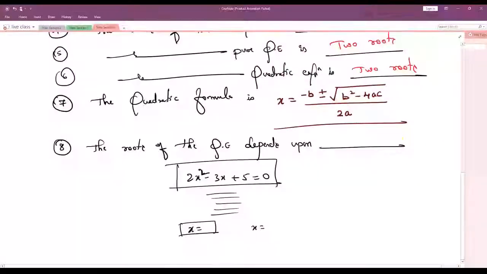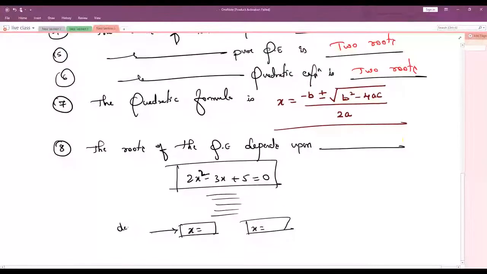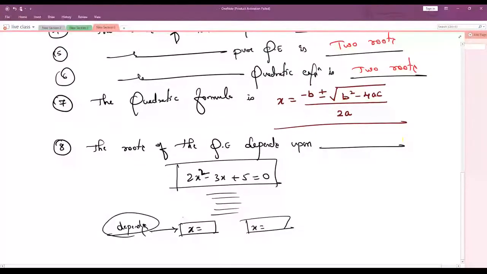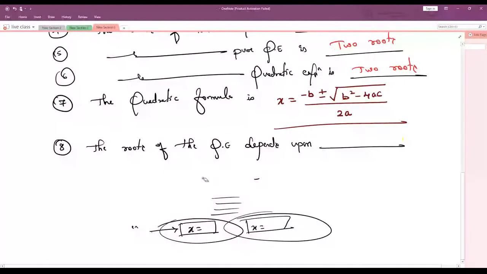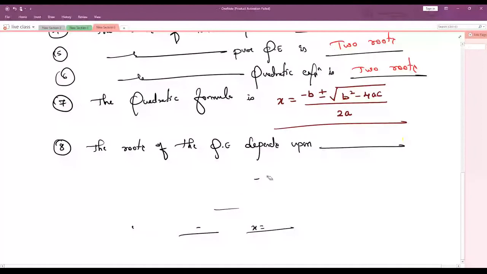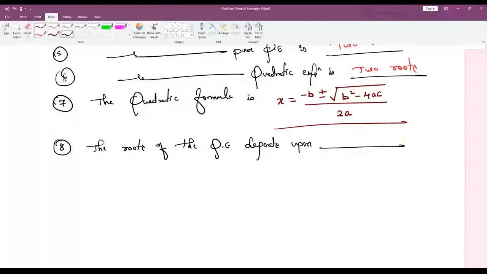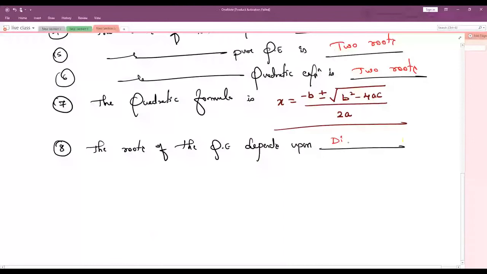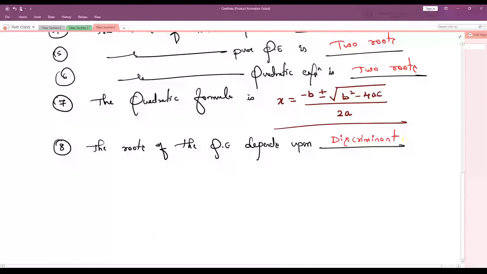So here we get two answers of x, right? Now these answers depend upon which value. This is the question. The roots of the quadratic equation, these two values of x, depend upon what? See children, the roots means the final answer. Whatever we get as the final answer depends upon what we call the discriminant. The roots of the quadratic equation depend upon the discriminant.